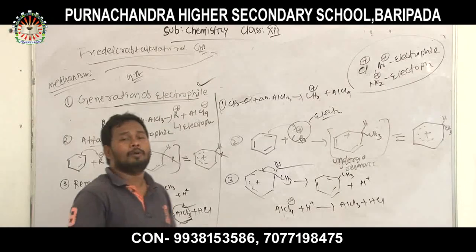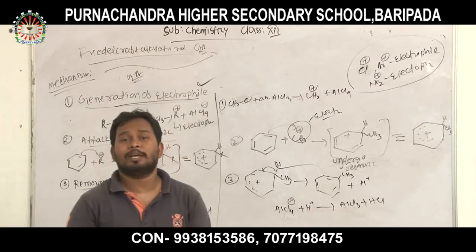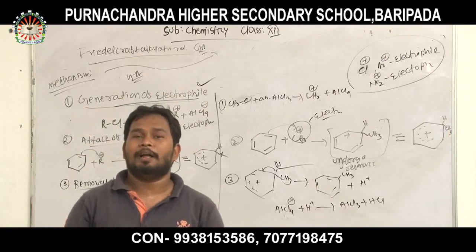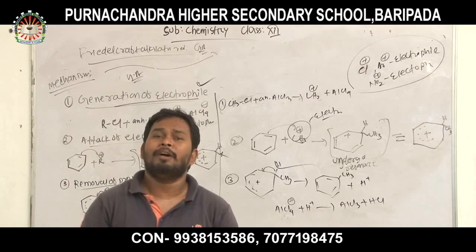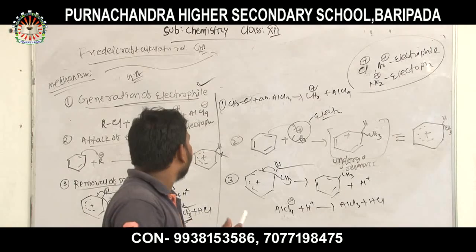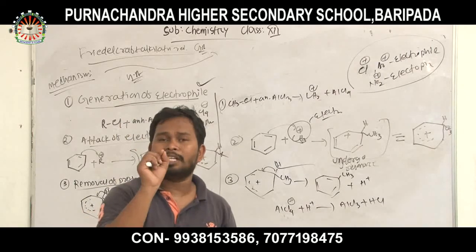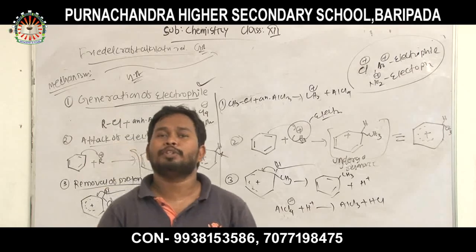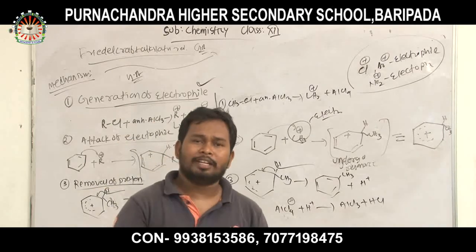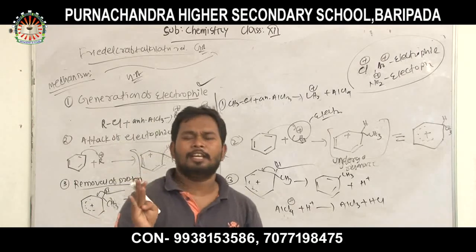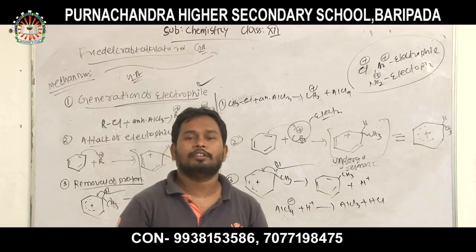So these are all about electrophilic substitution reaction, which comes under the chemical properties of benzene. Today we discussed the chemical properties of benzene, the first part being electrophilic substitution reaction. In the next class we will discuss two reactions: addition reaction and oxidation reaction. Thank you.